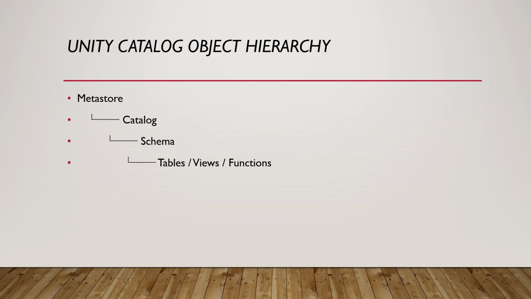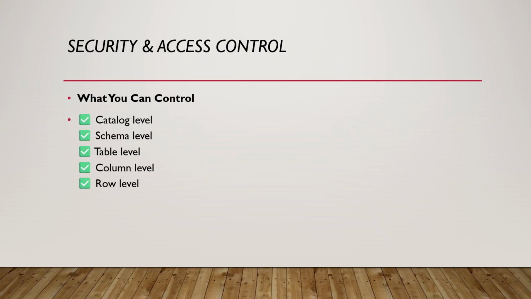Earlier, metadata lived inside each cluster or workspace. Now we are moving all our metadata to the platform level, not the compute level. That means there is one catalog across all Databricks workspaces. We can provide permissions, we can audit our data, and we can track our data. Tracking means who can access our data, who is using that particular data, and we can show everything. That is the data lineage.